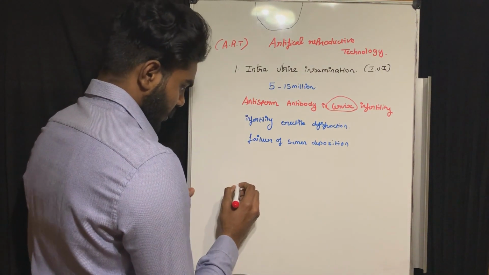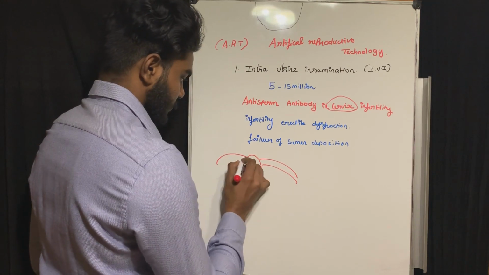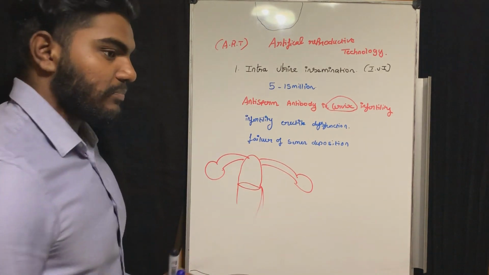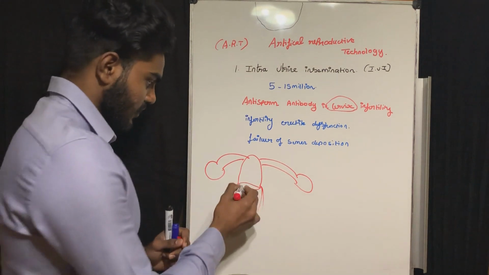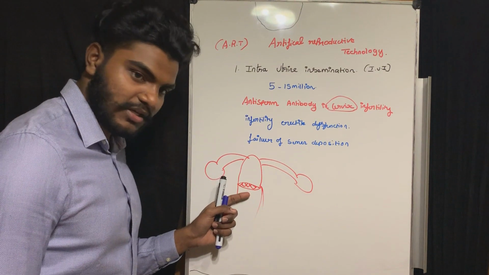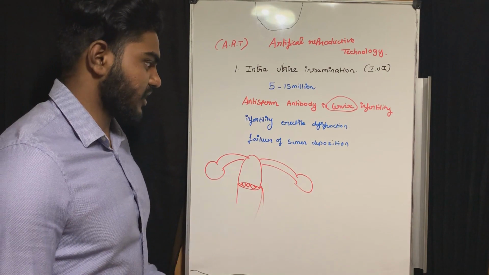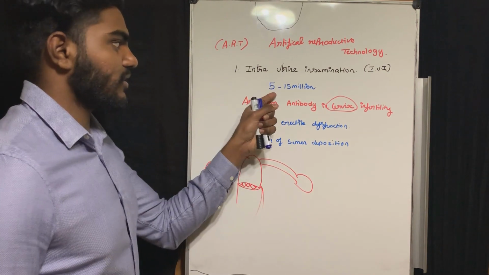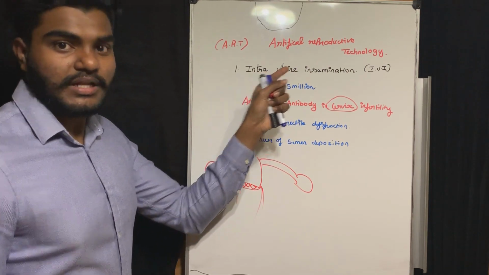We already know this is the cervix, uterus, fallopian tube and the ovary. This is the vagina. First we studied anti-sperm antibody in the cervix: the antibody present here will prevent the entry of the sperm. Then the erectile dysfunction condition. Next, the failure of semen deposition. In these three conditions, with sperm count 5 to 15 million, we are going to use the method intrauterine insemination.